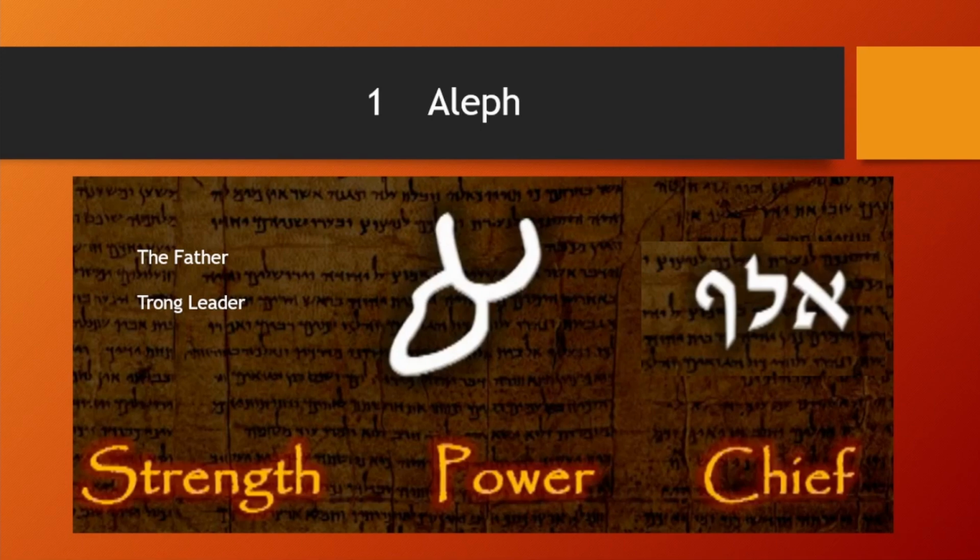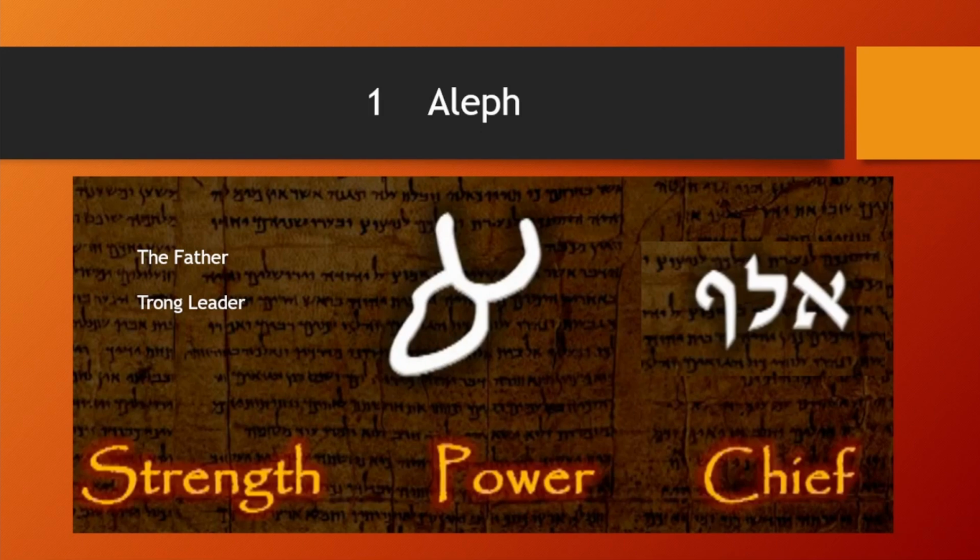All these words that I'm putting here, I'm going to read to you, is what is being associated with this letter of the alphabet. So it means the father or a strong leader. It talks about strength, the chief.